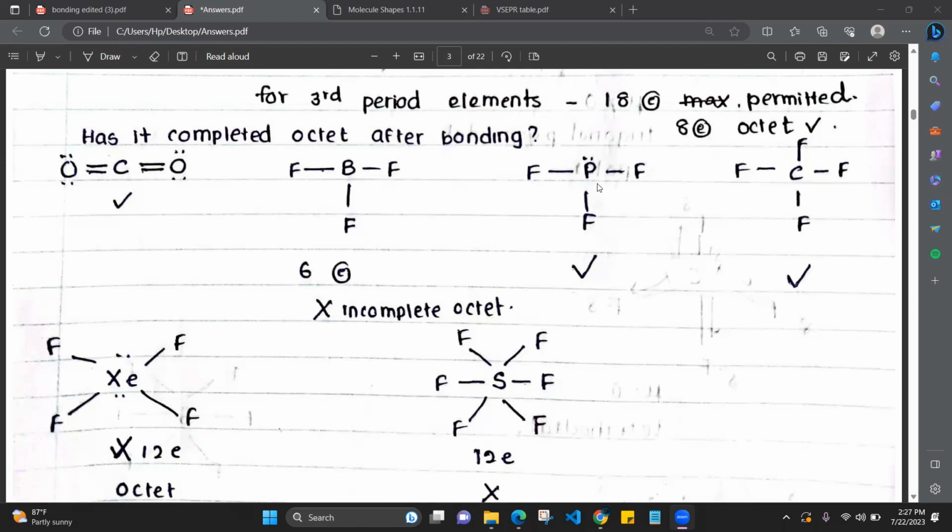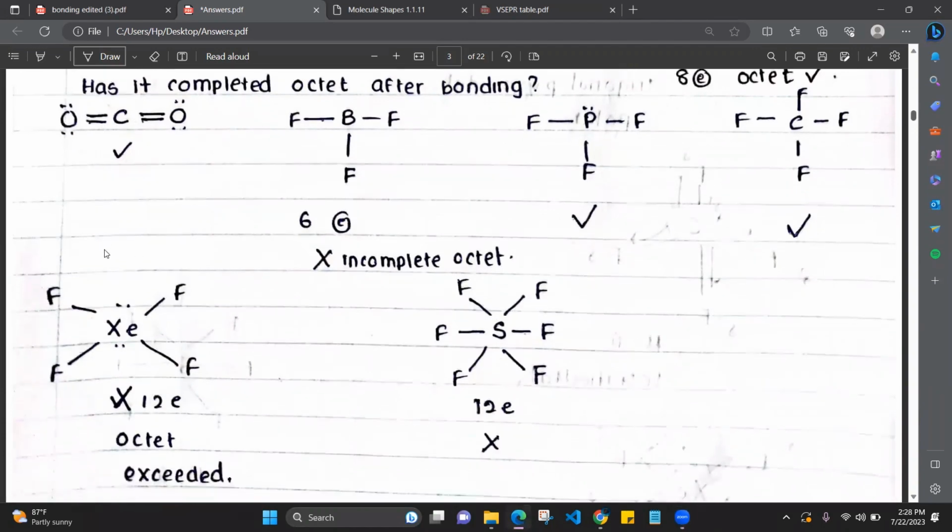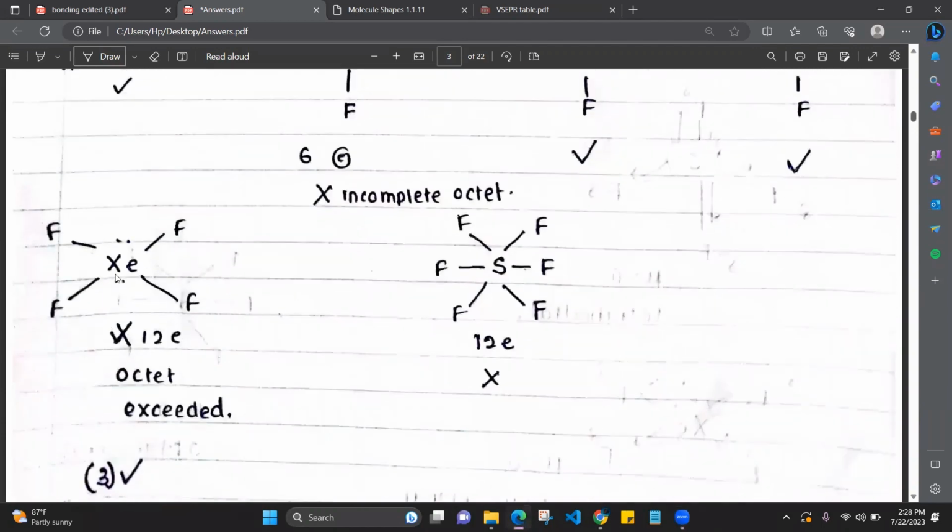But phosphorus is a third period element. So 8 up to 18 electrons is permitted for it in its valence shell. But here 8 has formed. So octet is complete, right? Carbon 1, 2, 3, 4. We have to count the octet, right? Okay. 1, 2, 3, 4, 5, 6, 7, 8. Octet is complete. For fluorine also octet is complete. That means this molecule has completed octet, right? Then next one, HCF4. Count the number of electrons after it has formed the covalent bonds, right?